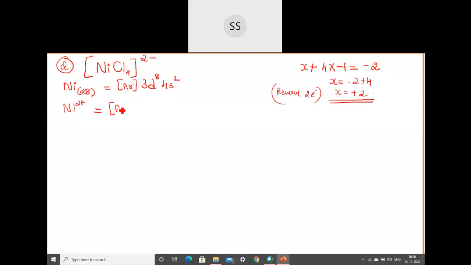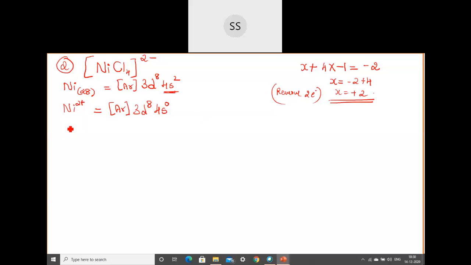So I am going to take this particular electronic configuration and from this, argon and 3d8 we can keep as it is. The last 2 electrons we are going to remove from the 4s orbital. Okay. So the 4s orbital will not have any electron remaining when you remove 2 electrons. Okay. From the outermost shell you are supposed to remove the electrons. So only 2 we are supposed to remove. I have removed those 2 electrons from the 4s orbital. Okay, so this will be the electronic configuration for the nickel 2 plus ion.